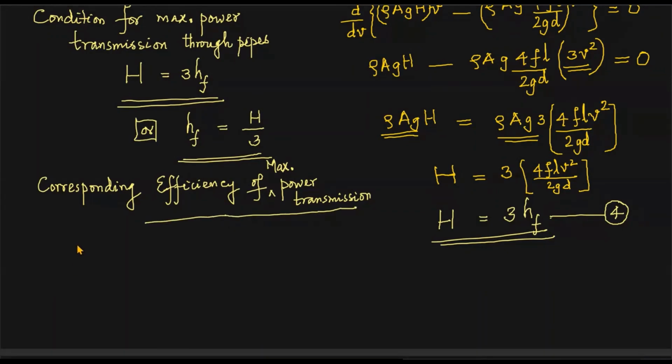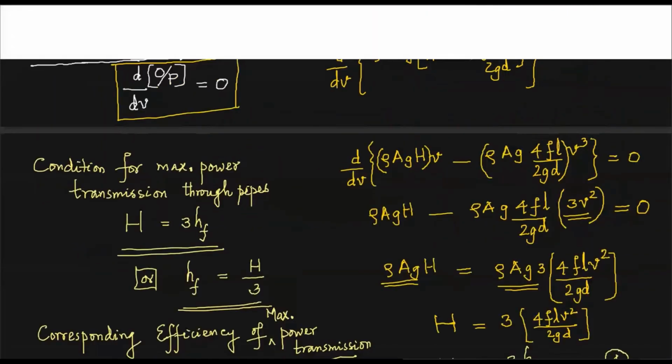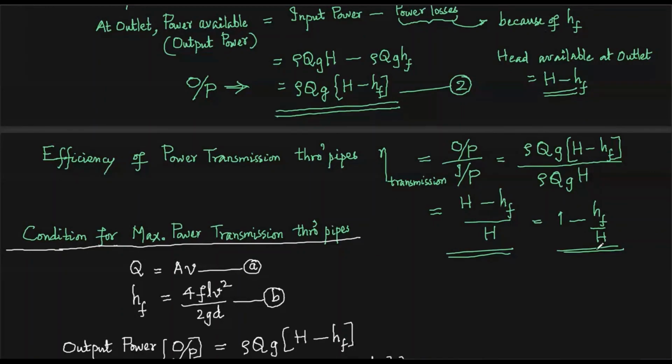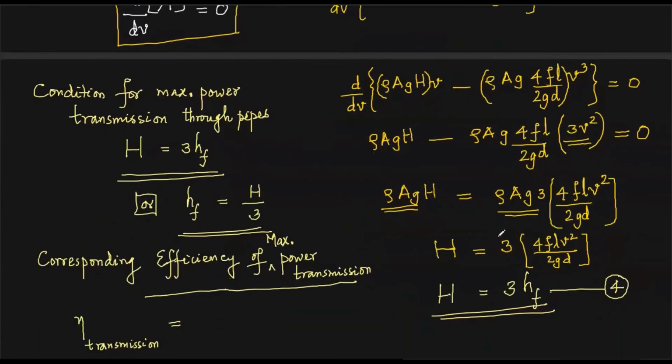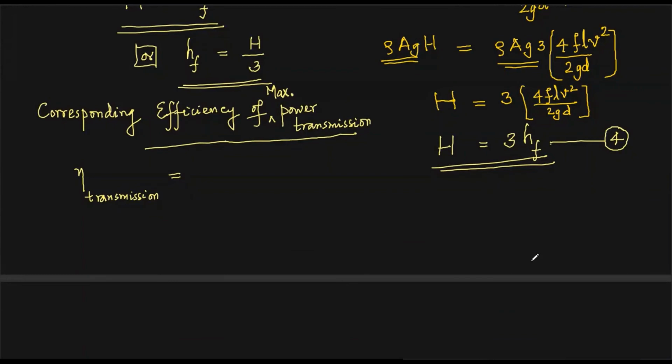What is the expression for power transmission? Eta transmission was written initially in terms of head. In terms of head, we found that small expression: 1 minus HF by H. So we can write here H minus HF divided by H, a very simple expression. We have just 5 more minutes. So the efficiency of power transmission is H minus HF divided by H, or 1 minus HF by capital H. We can write it like that also.